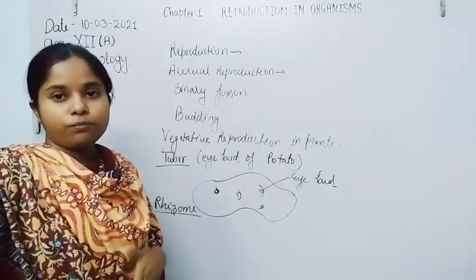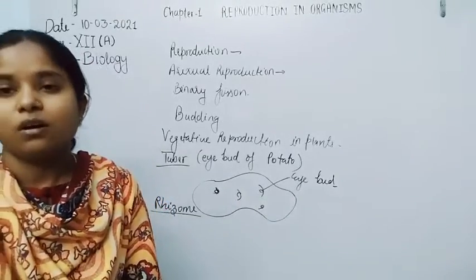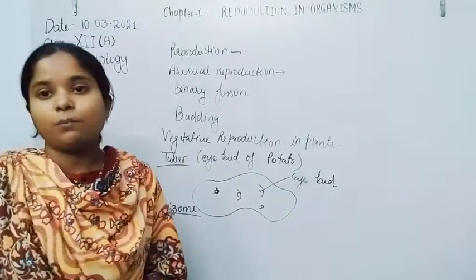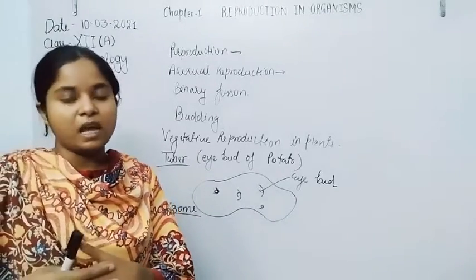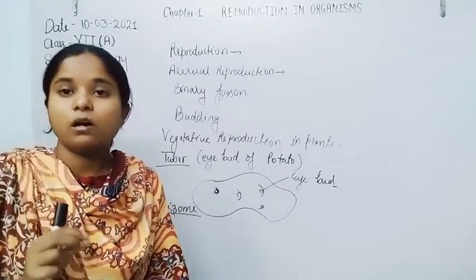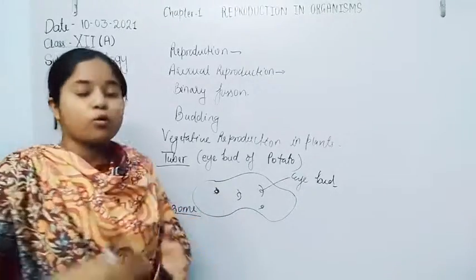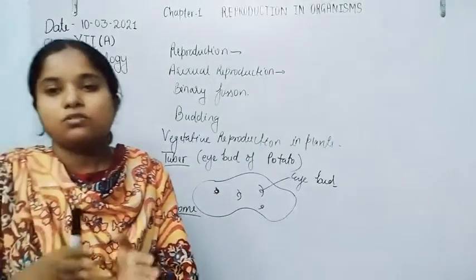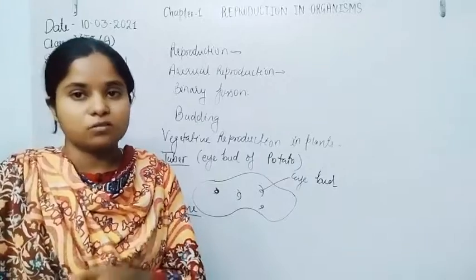That type of reproduction is known as parthenocarpy, as in the case of banana. But if the unfertilized egg forms the whole individual, that type of formation is known as parthenogenesis, as in the case of animals.